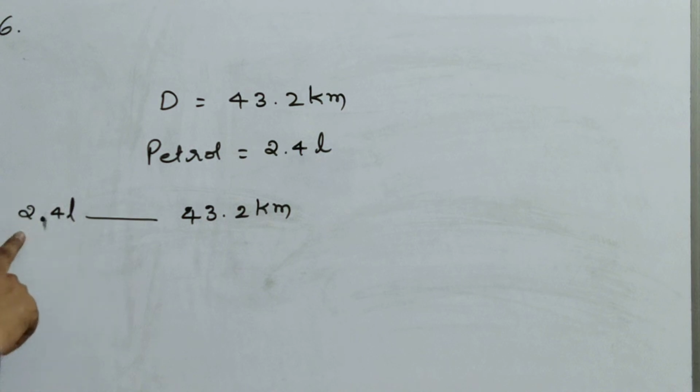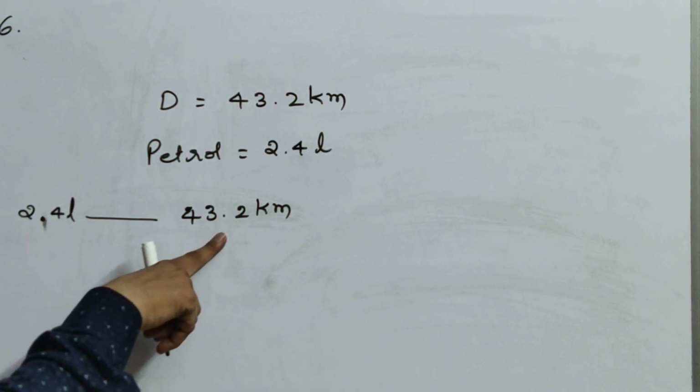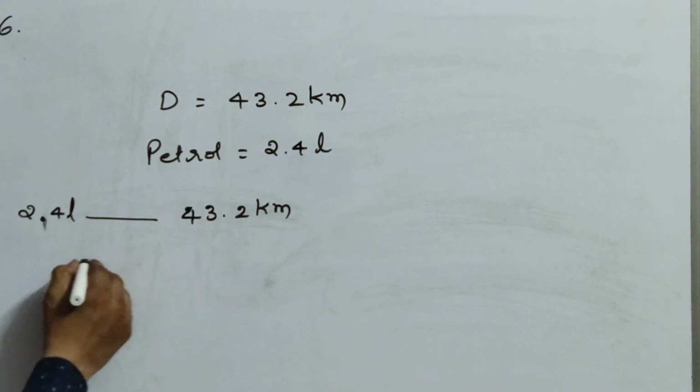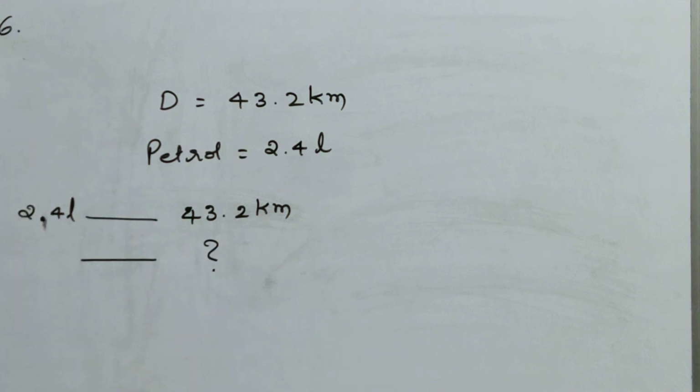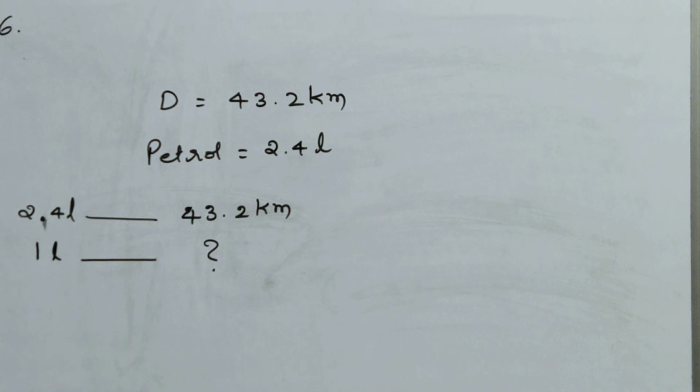If you use 2.4 liters of petrol, you can travel up to 43.2 kilometers. But here the question is, how much distance? The question mark is asking. If you have 1 liter of petrol, what to do?